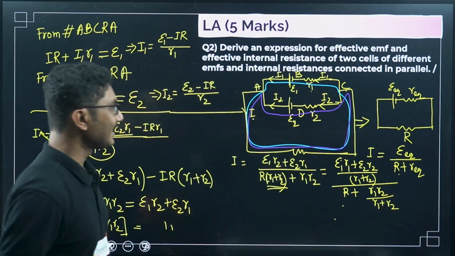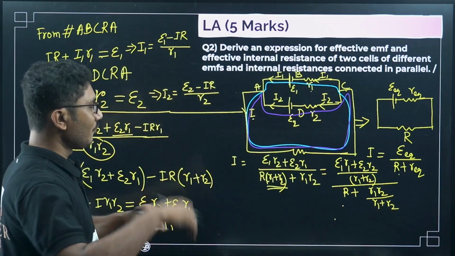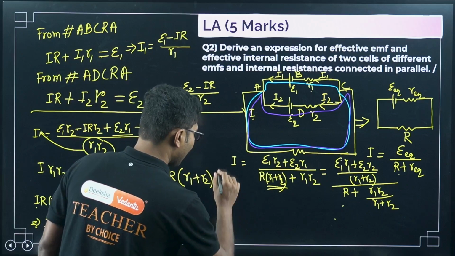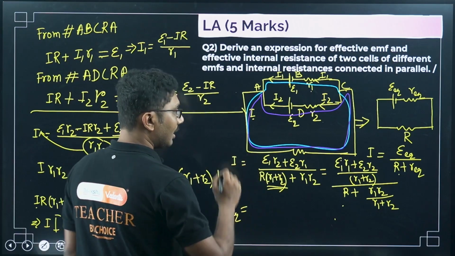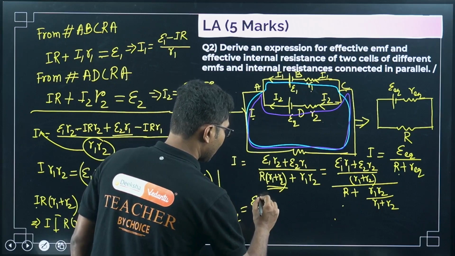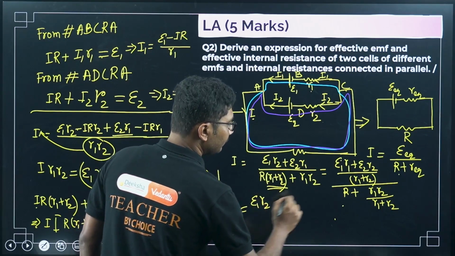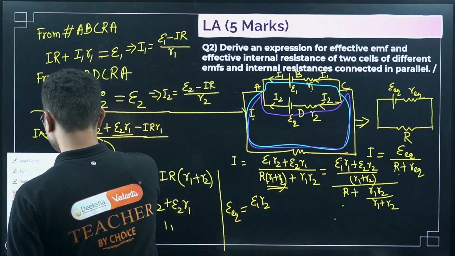Okay, so this is the expression for current. From comparison we can write, by comparing we can write equivalent. This is epsilon 1 R2. I made a mistake here.